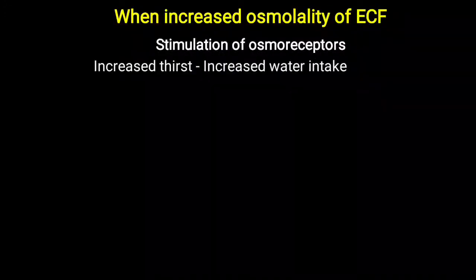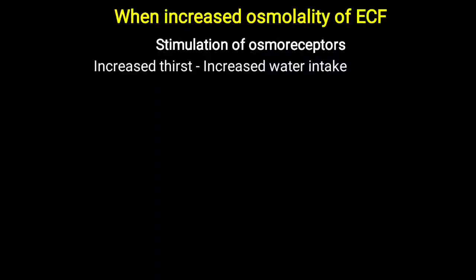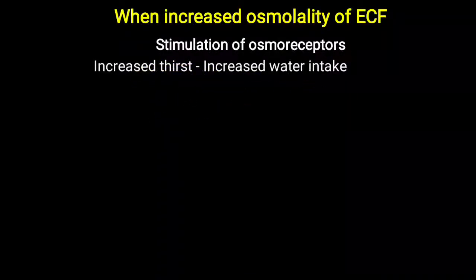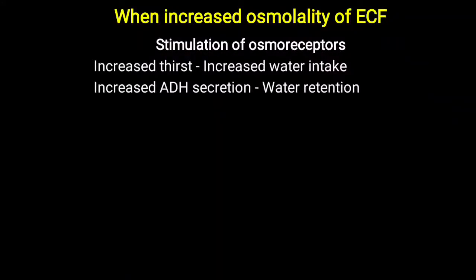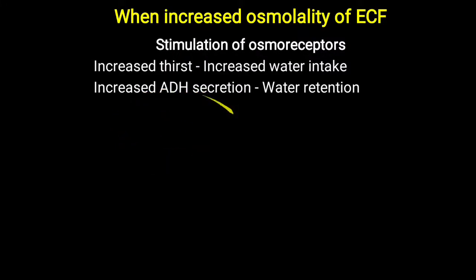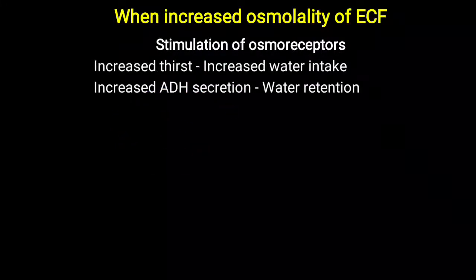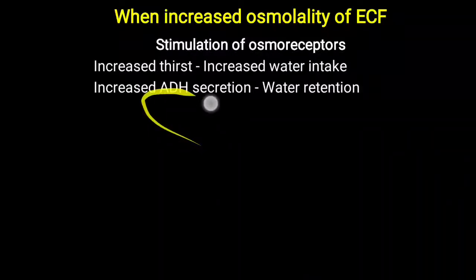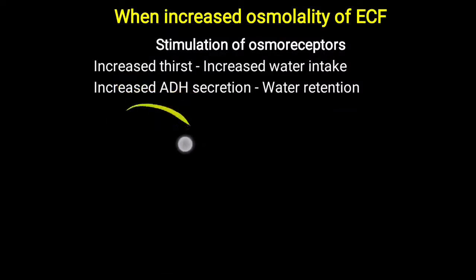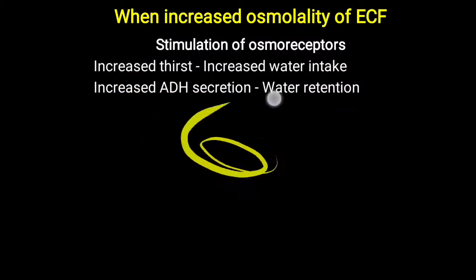So when this osmoreceptor is stimulated, that will increase the thirst center, and this increased activation of the thirst center will lead to more desire for water and more intake of water, as well as increased antidiuretic hormone secretion. The name is antidiuretic. Diuresis means more urine formation and loss of water in the form of urine. Here, antidiuresis means preventing loss of water. So increased ADH secretion will lead to overall water retention.